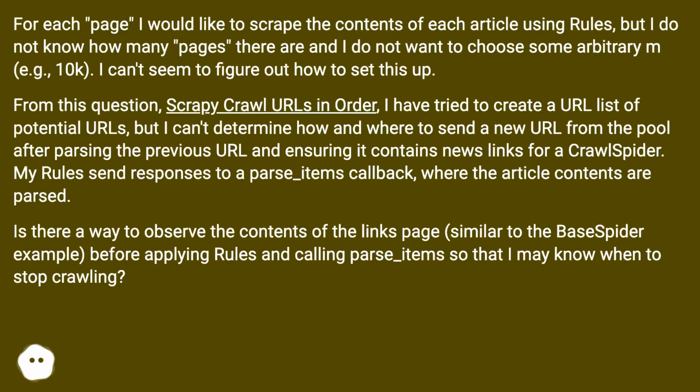For each page I would like to scrape the contents of each article using rules, but I do not know how many pages there are and I do not want to choose some arbitrary example 10k. I can't seem to figure out how to set this up.